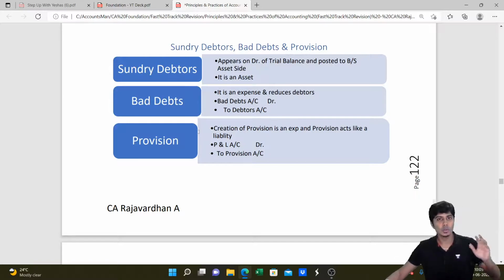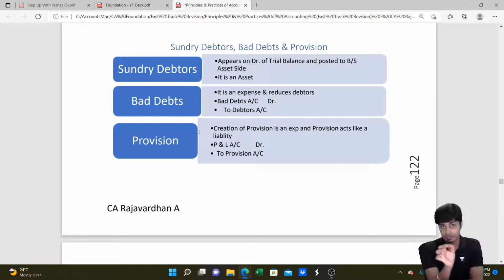Next, let's go to provision. There would be some provision already there in the trial balance. We don't have to write this entry. This entry is already passed. That is the reason provision is appearing in trial balance credit side. What do we do with provision? It's a liability. It should be written in balance sheet liability side.